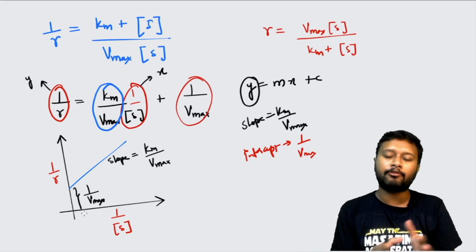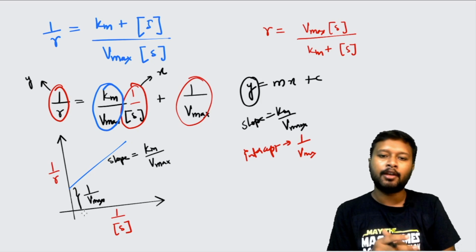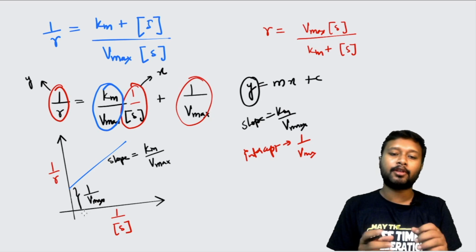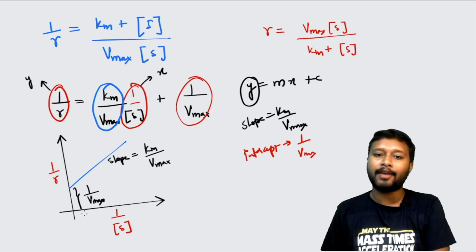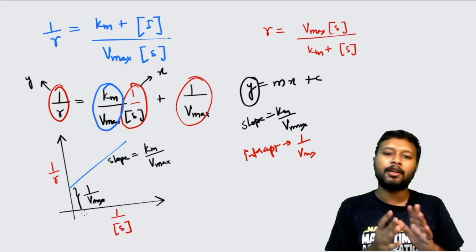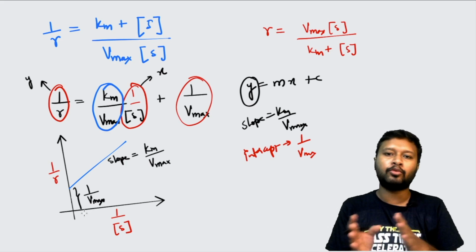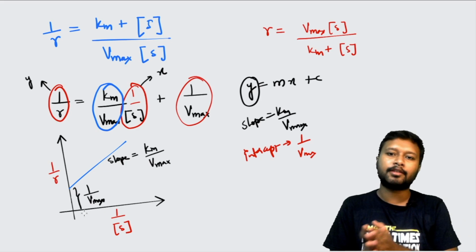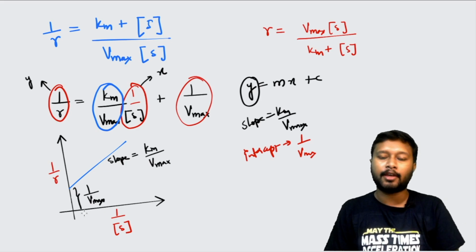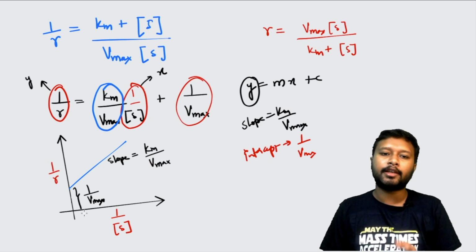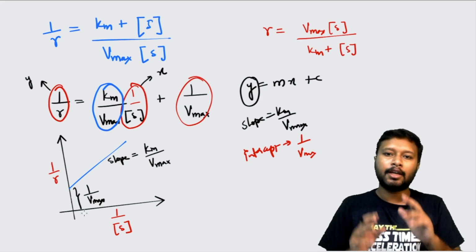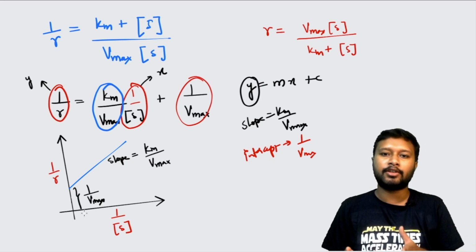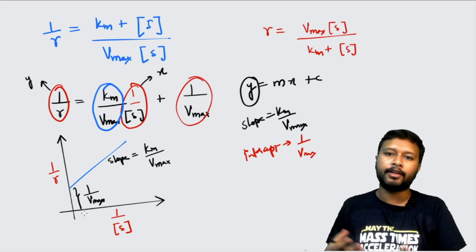These are simple equations in physical chemistry that you can put on a straight line. Questions are sometimes asked based upon them, like you are given the slope and you have to calculate the Km value, or you are given the slope and the intercept and you have to calculate the Km value. You just know the values, so you can put them in, solve, and you will get the value of Km. This is a very important thing to understand when you are going for the mathematics part, that is the straight line plot. Next we'll do differentiation, followed by the integration part as well.